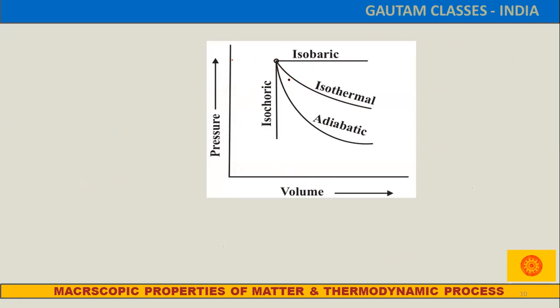But for the isothermal and adiabatic conditions, a curve difference comes. In the isothermal process the curvature is less, and here the curvature is more. That means the pressure-volume change will be more in the adiabatic process than in the isothermal. By that only we can identify them; most of the other things are similar, and only the curvature differentiates them.